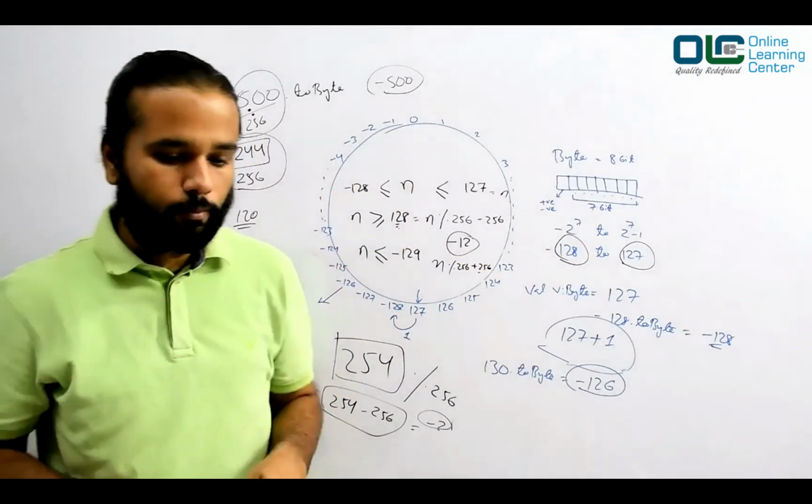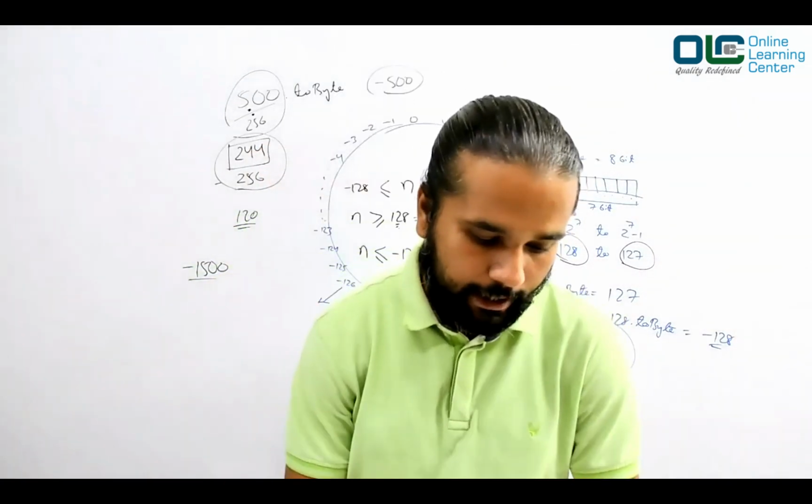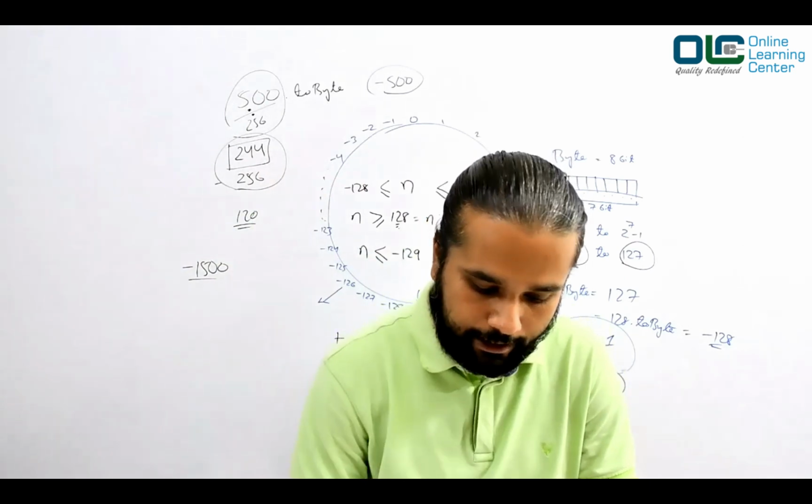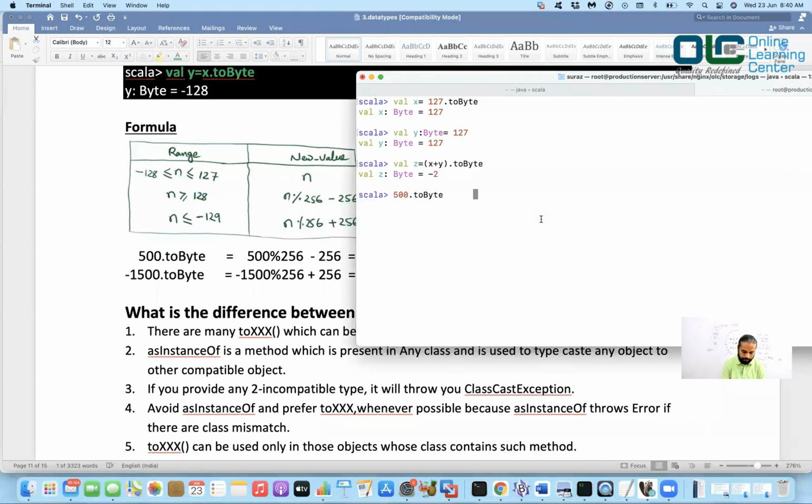So that's how the formulas are designed, right? Okay, so we'll look at the board, try to do that, and see what output we get. So I'll go back and share my screen. Now look at this. We were talking about this formula. If I say 500.2 bytes, it is giving me minus 12, right? Because of that formula.